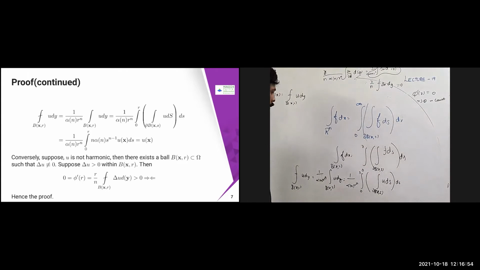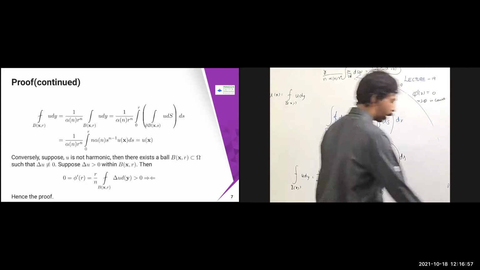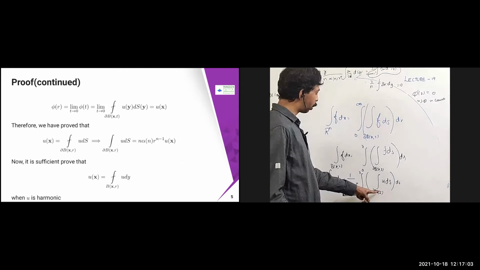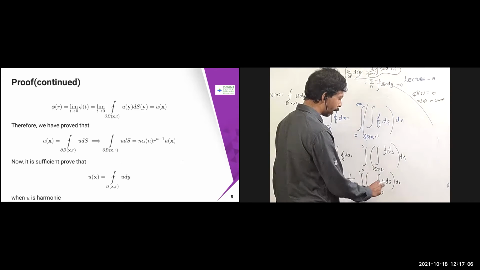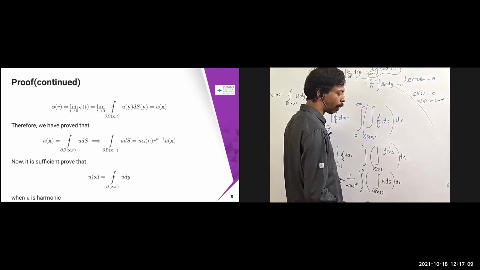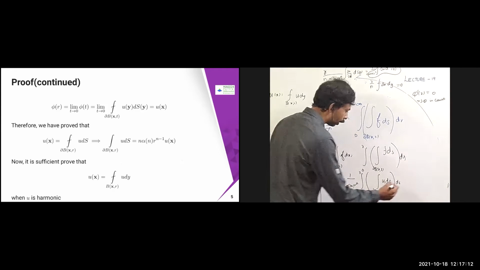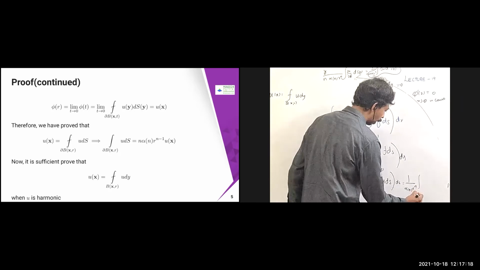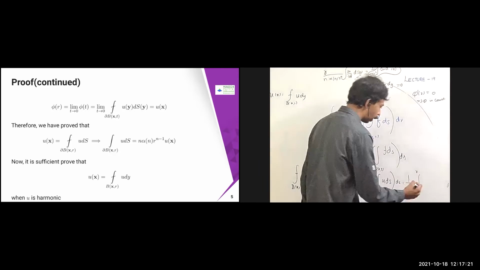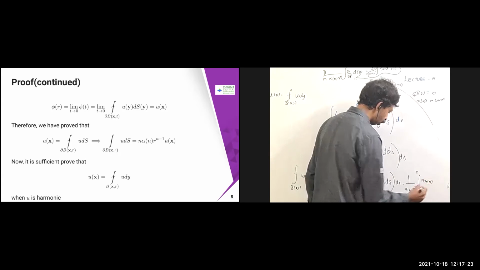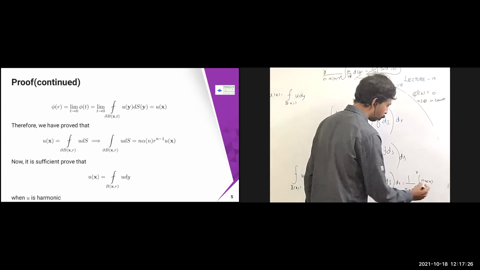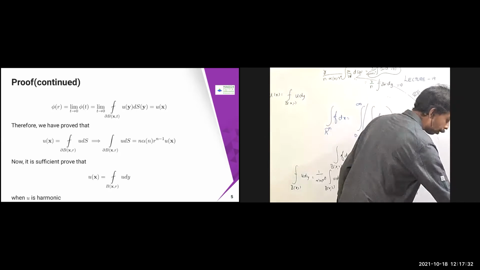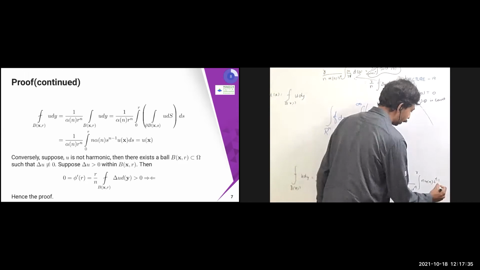I know this one from the previous result. I know the value for this: the integral over ∂B(x, s) of u dS is nothing but n into alpha of n into s power n minus 1 into u of x. So that one I'm going to use here. Therefore, this is going to become 1 by alpha of n into r power n, integral 0 to r, n into alpha of n into s power n minus 1 into u of x ds.